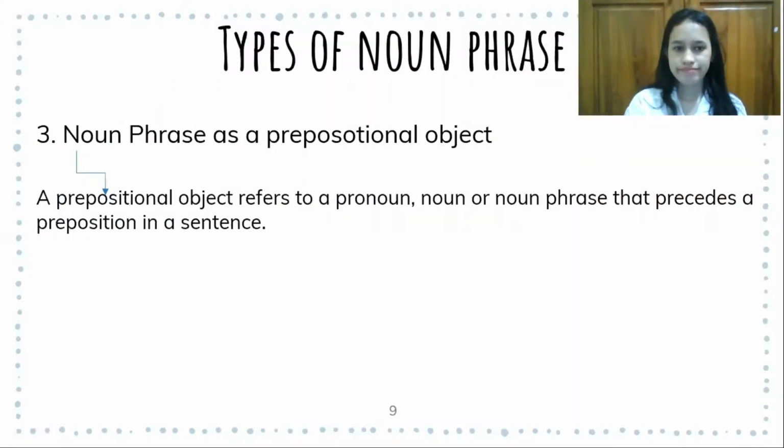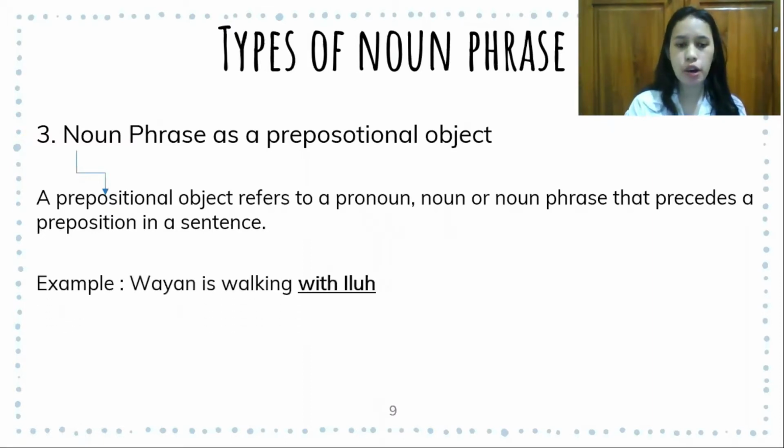Meanwhile, the last type of noun phrase is a noun phrase as a prepositional object. A prepositional object refers to a pronoun, noun, or noun phrase that follows a preposition in a sentence. For the example, as you can see in the slide, the example is Wayan is walking with Iluh.